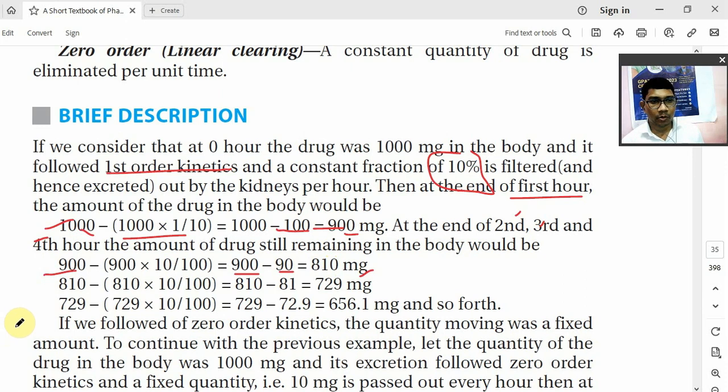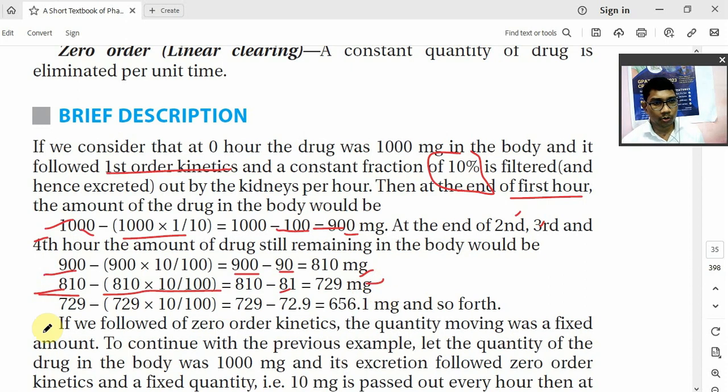Again for the third hour, you will have 810 mg of drug in the body. So 810 minus, how much is being removed? 10% of 810 mg will be removed from 810 mg, because that is the total drug in our body now. If you calculate this, it will come to 81 mg. So 810 minus 81 is 729 mg. This is the amount of drug in your body, the condition for the third hour.